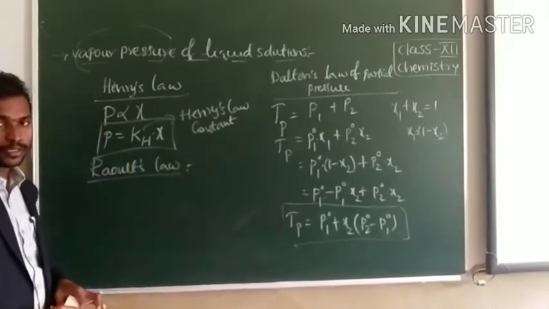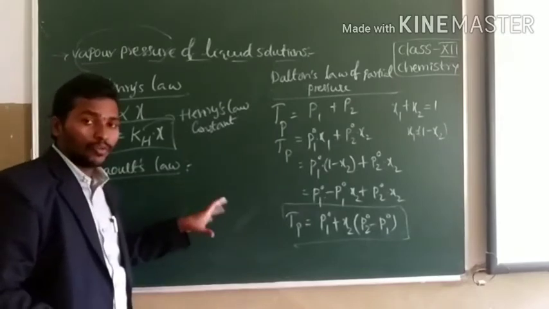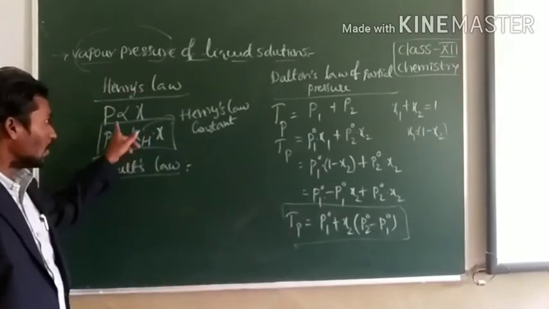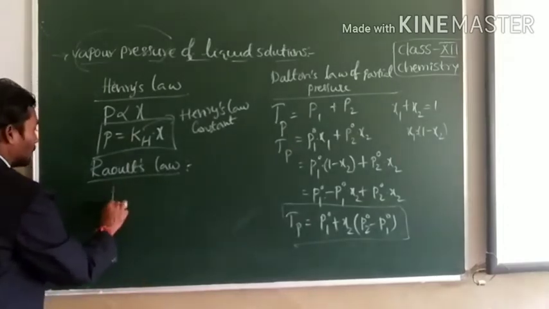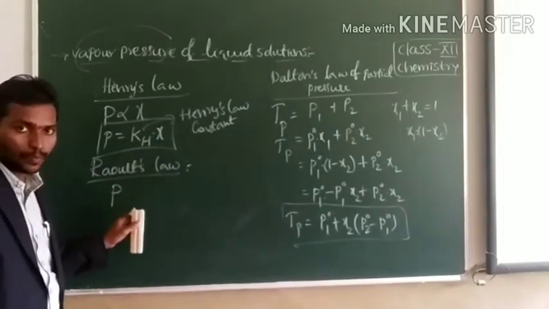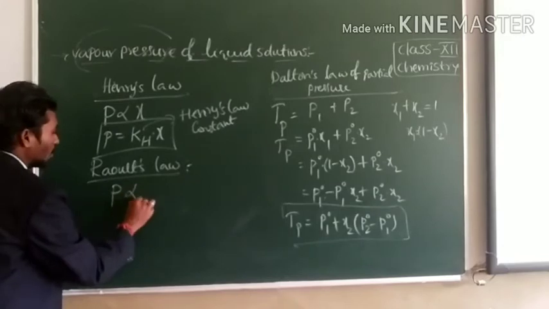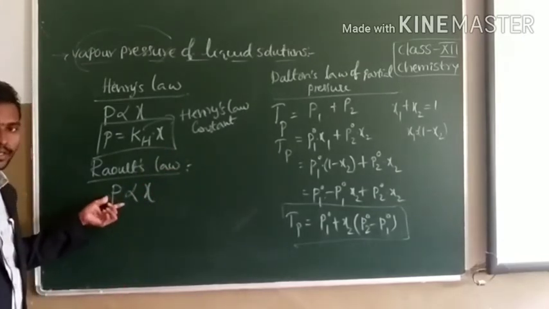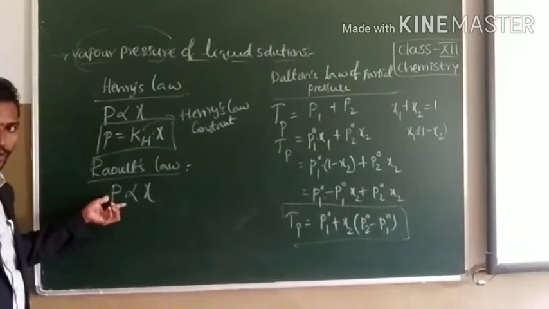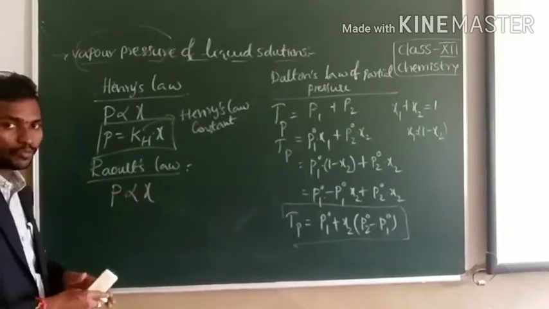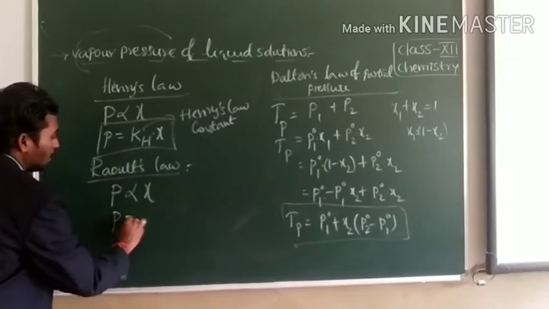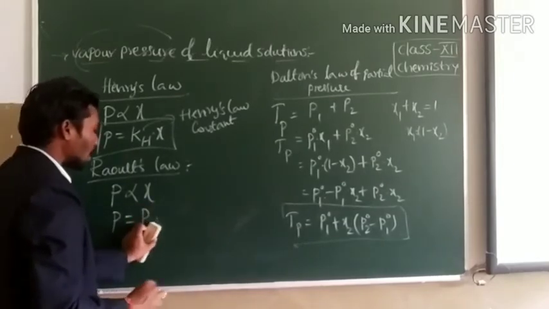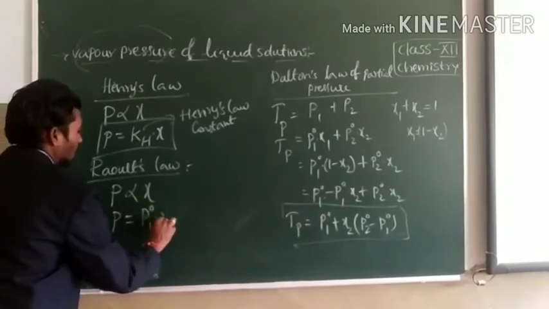What do you mean by Raoult's law? Raoult's law states that for a solution of volatile liquids, the partial vapor pressure of each component is directly proportional to its mole fraction. Here, P indicates the partial vapor pressure of the component of the solution. That is, P is equal to P1 naught or P2 naught into chi.